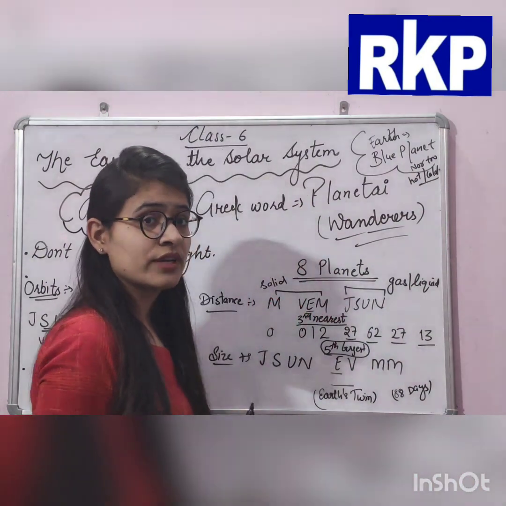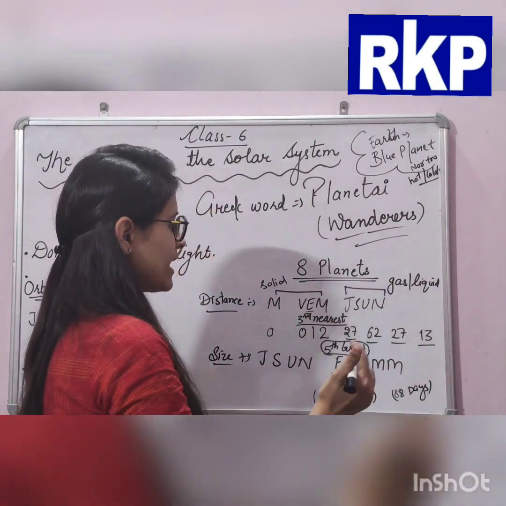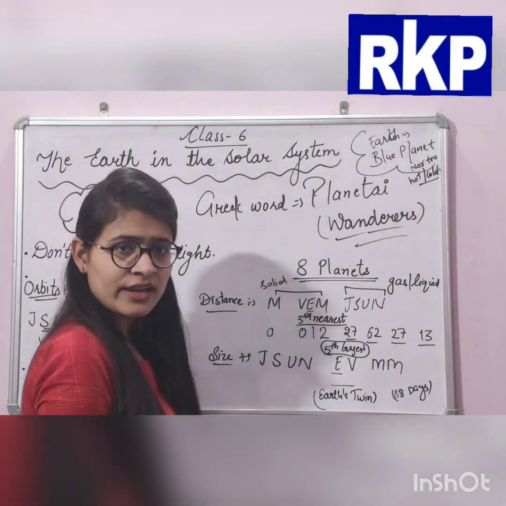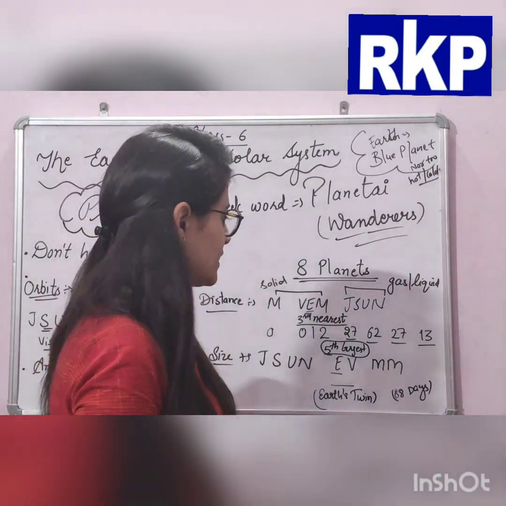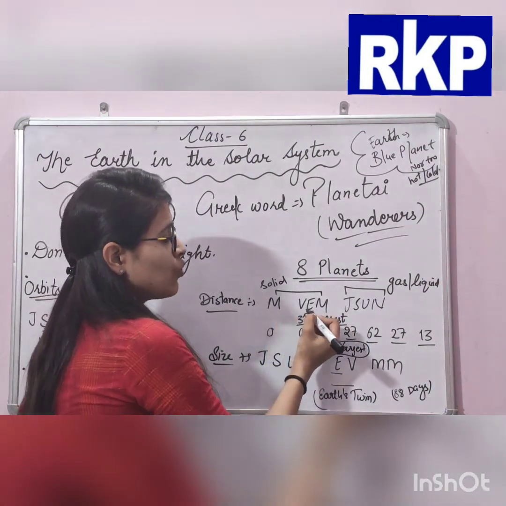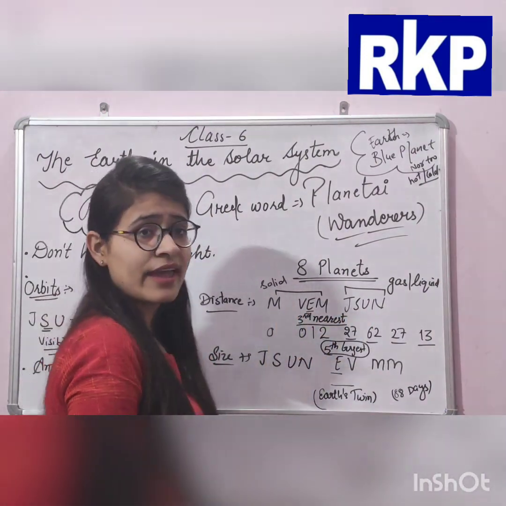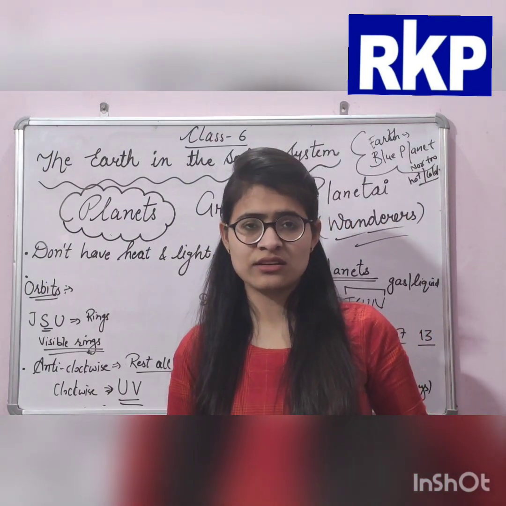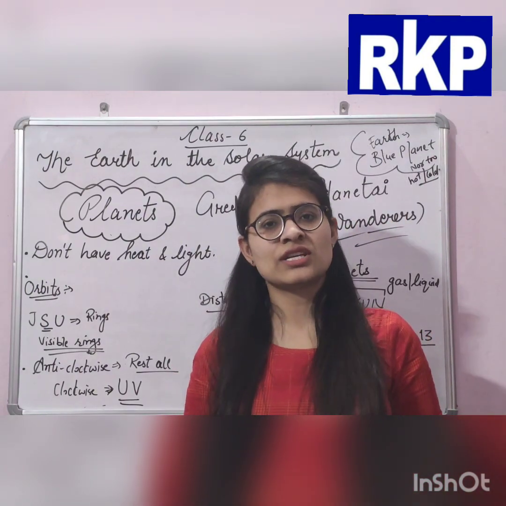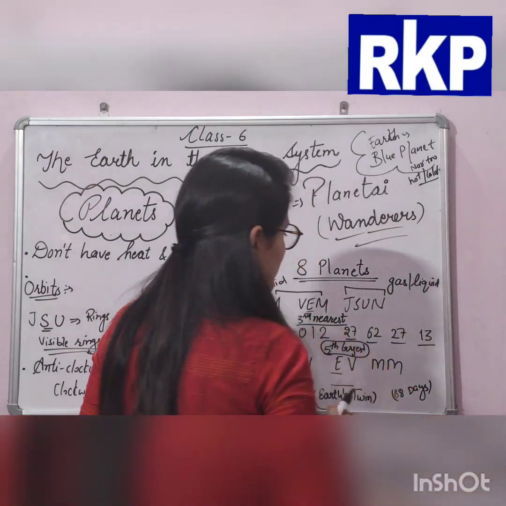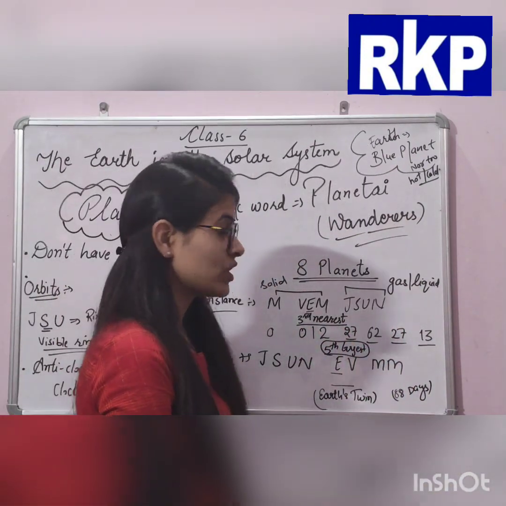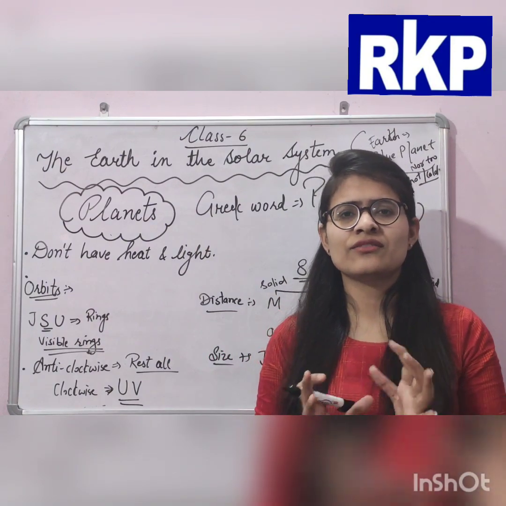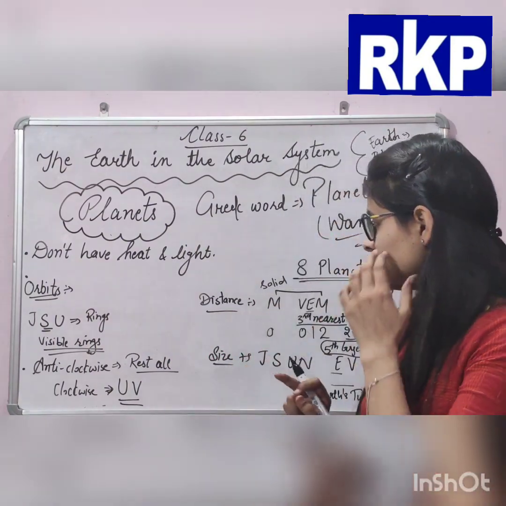I told you in the previous video as well the names of the 8 planets, and our earth is one of them. So, M-Vem Jason. What is the trick? M-Vem Jason. If you want to learn them with an easy trick, you can do it like this.